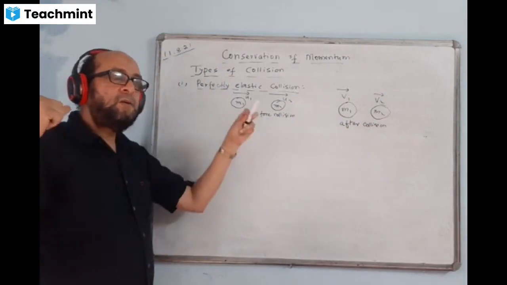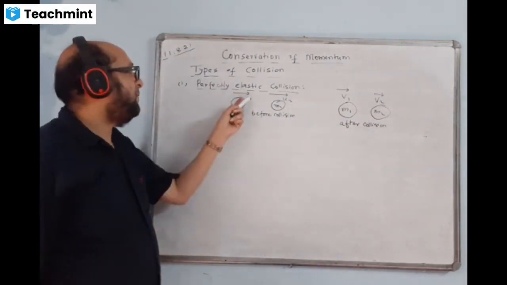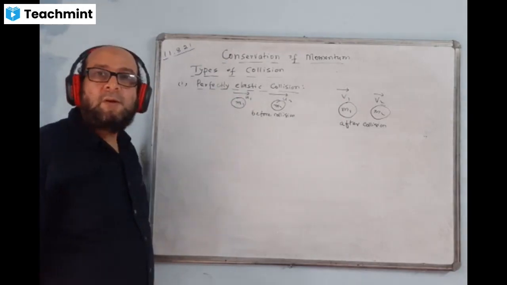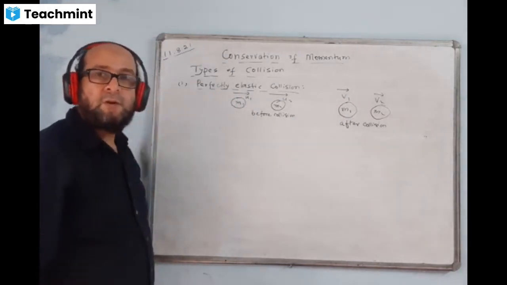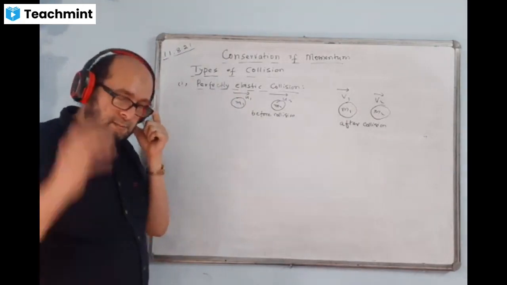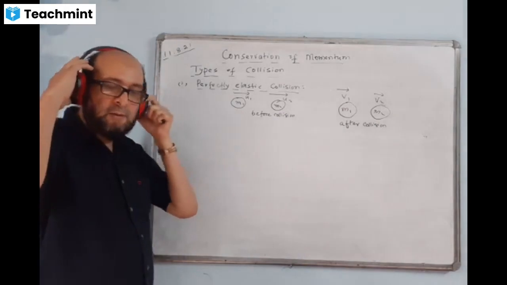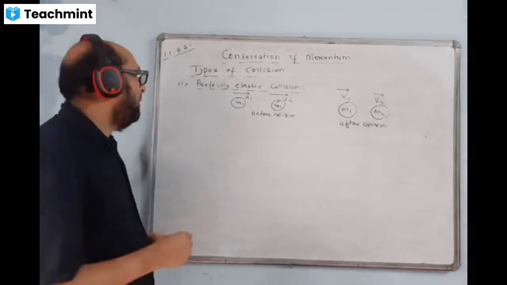Collision definitely takes place when both of the bodies hit one another. Then u1 will be greater than u2, that is for sure. Then only the collision will take place if they are moving in the same direction. But in the opposite direction, such a condition is not needed. Bodies can move with any velocity, but collision will take place.